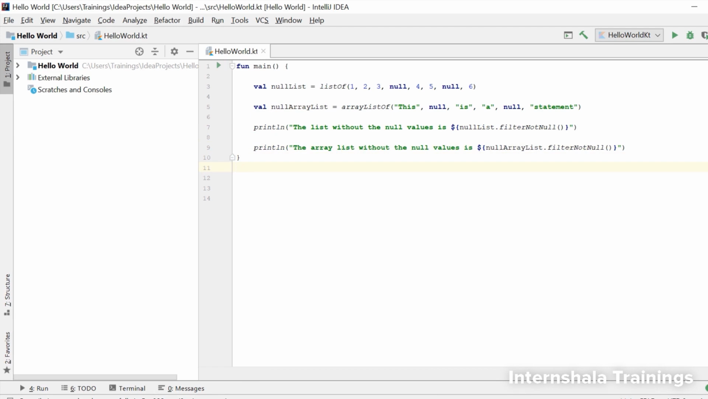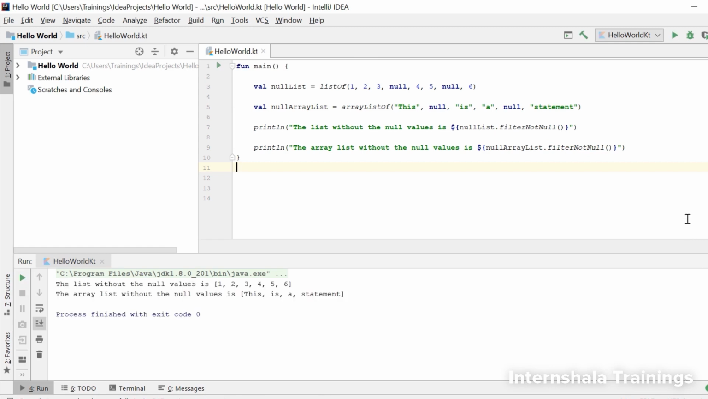This is how we can write the print statement for this. So we write the message that we want to print, then we use the string template to print the values of this array. Now since we want to remove the null values, we use this function along with the array name. Now let's look at the output. Yes, we only get the non-null values of the list and the array list.